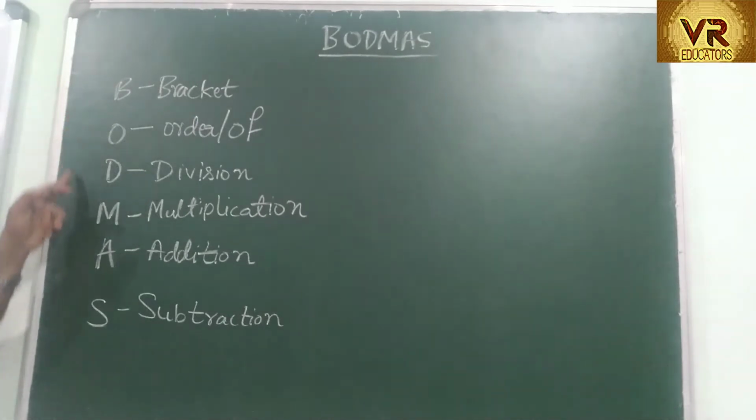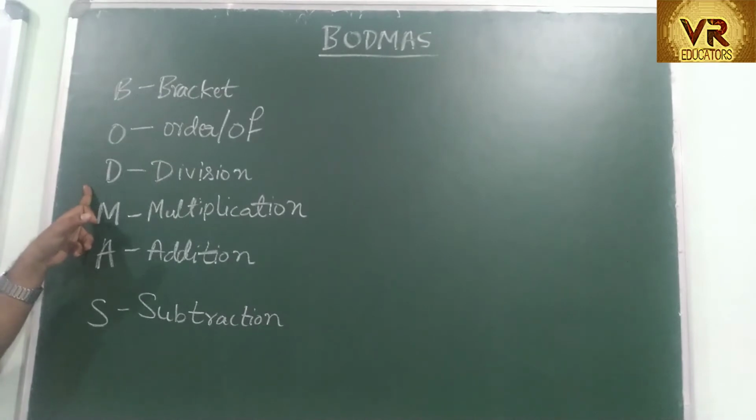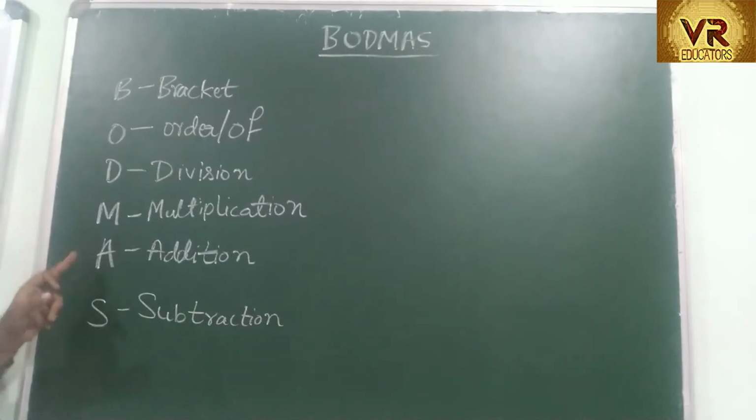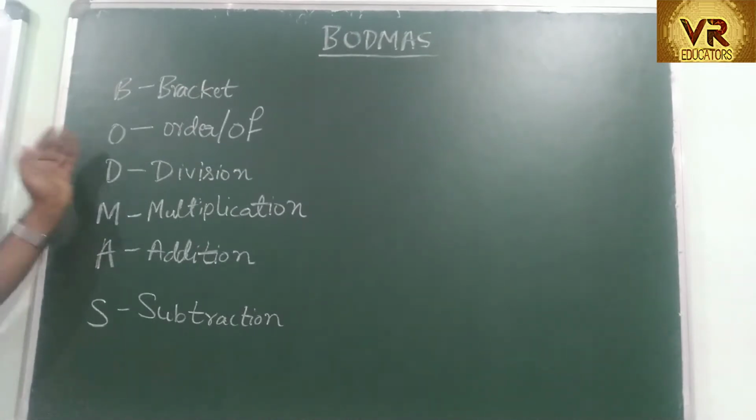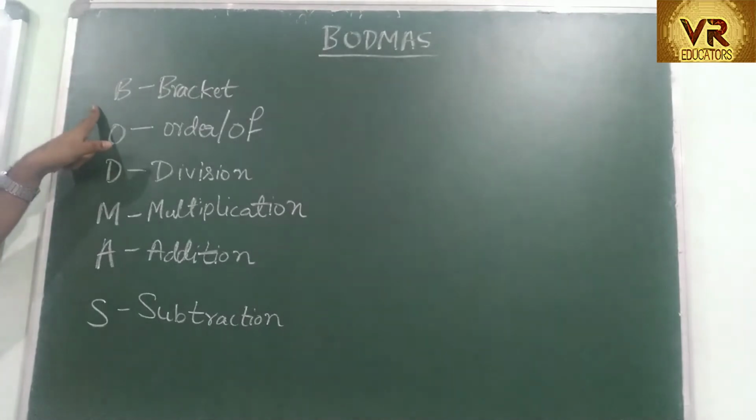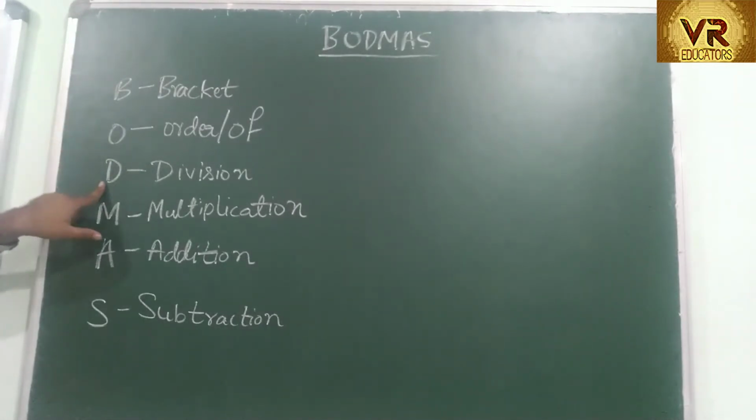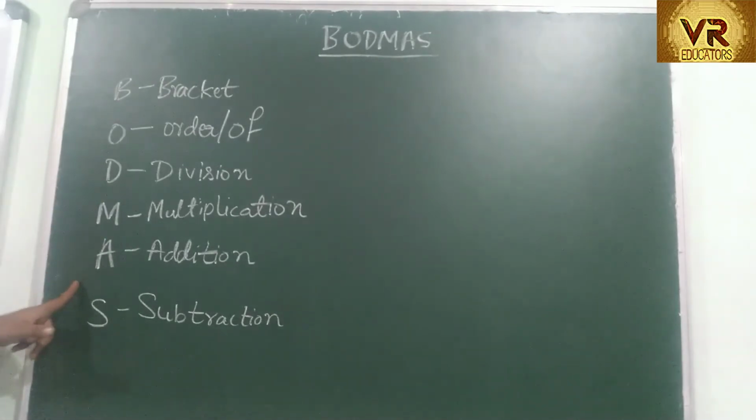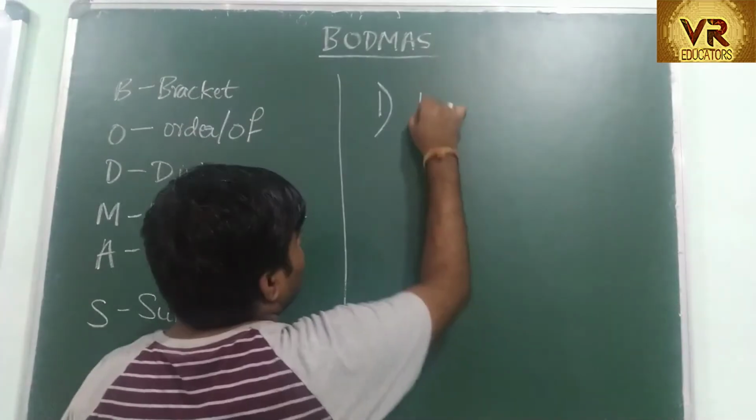If bracket is over, next you have to go for division. If division is not given, check for multiplication. If multiplication is given, solve it. If it is not given, then go for addition. If it is not given, then subtraction. If they are given, you have to go in this order: first solve the problems in the bracket, then division, then multiplication, then addition, then subtraction.